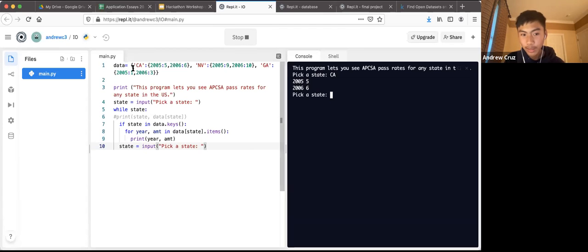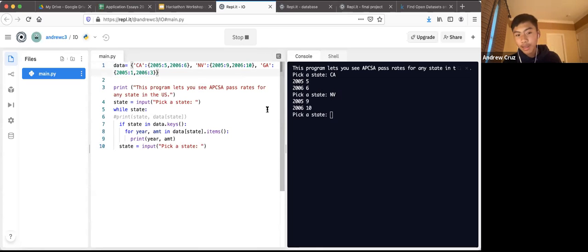And we can see how this works because in our code we have a really small database in this case, in this data variable. And if I type in California, it pops out this exact set of data. So let's say I want Nevada instead, it'll pop up this exact set of data, which is pretty cool.